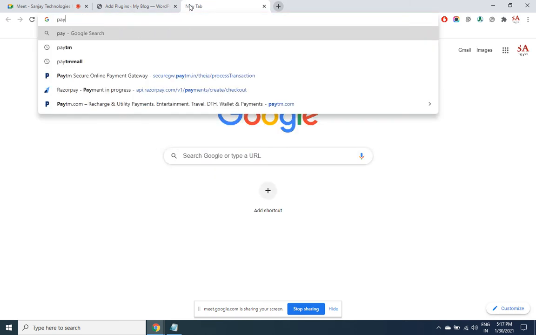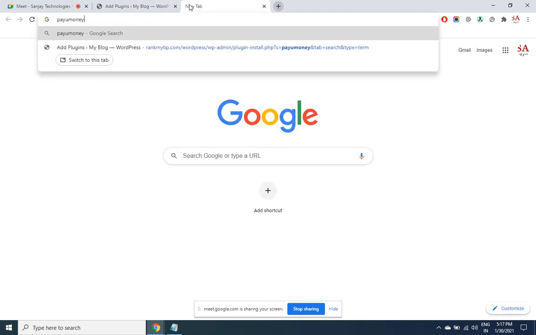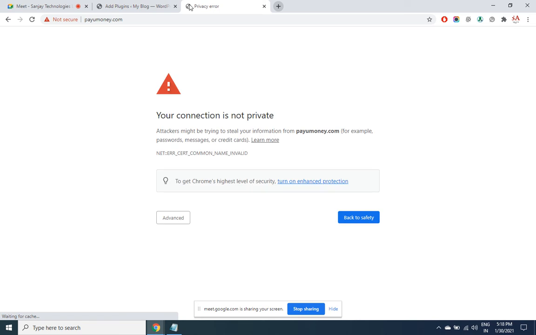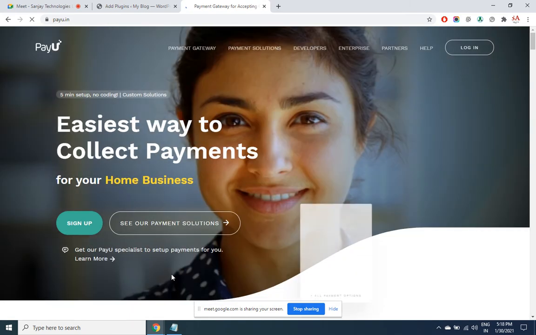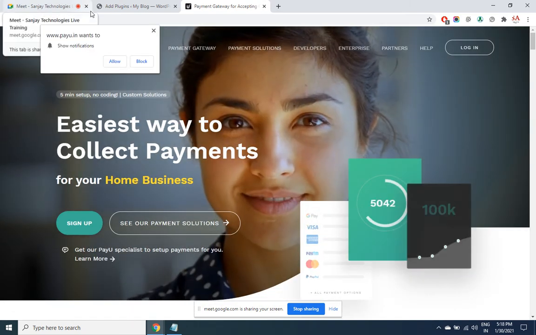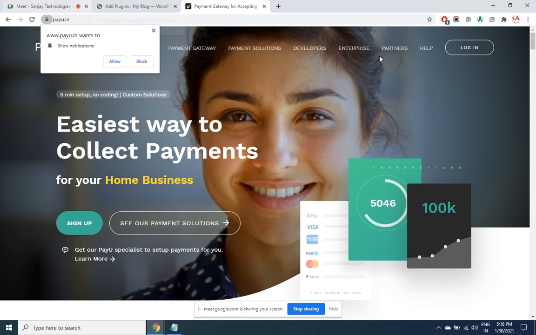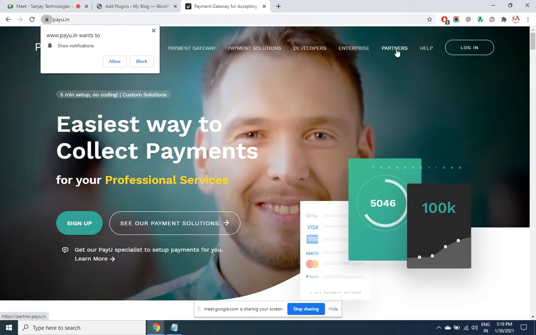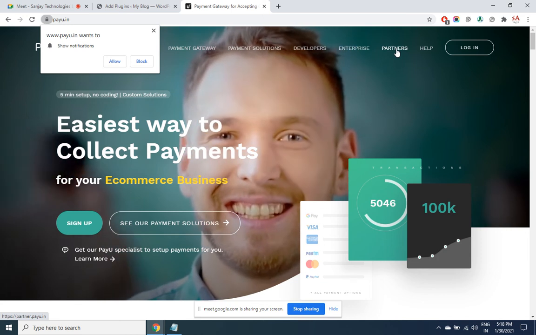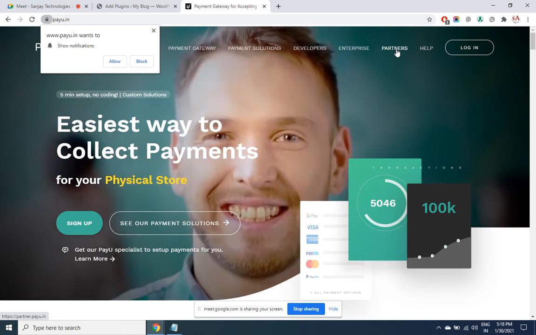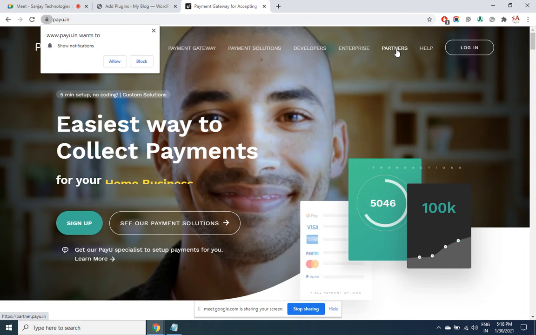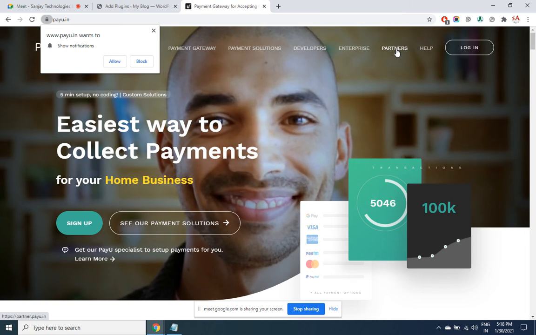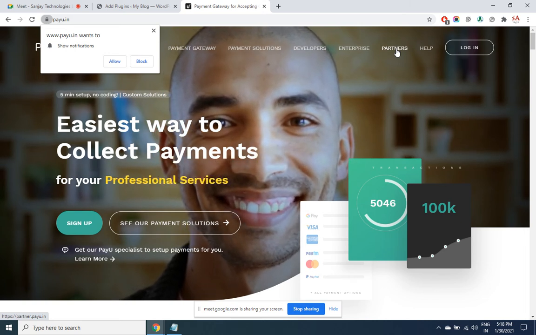In order to open an account, you can go directly to PayUmoney, Payu.in. This is a new address we have. Here you have to sign up as a partner. The setup fee is free, but transaction charges will always be there.